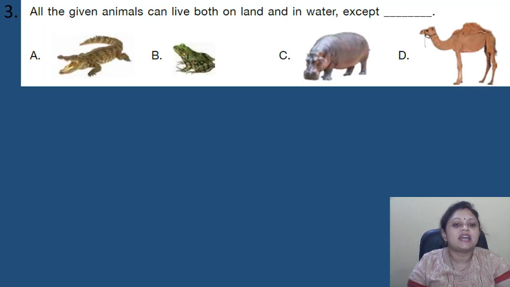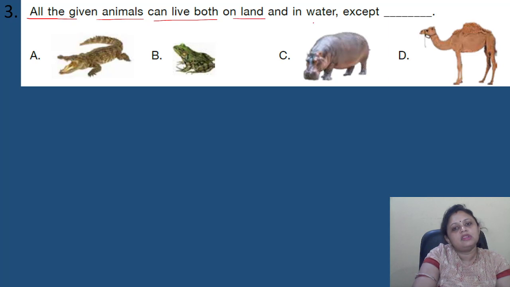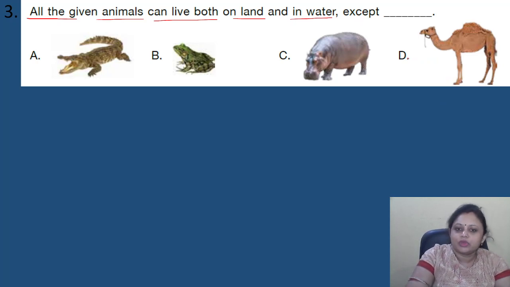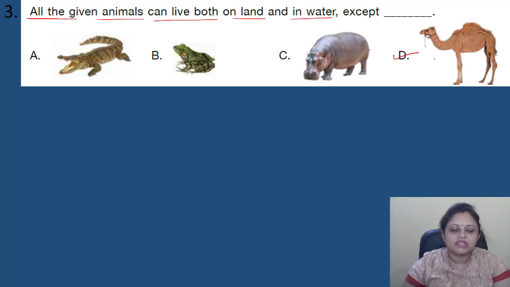Coming to the next question. All the given animals can live both on land and in water except dash. So A, B, C, D, four options are there. We have to find out all the given animals can live both on land and in water except what? Do you know the answer? If you know the answer, you can write in the comment section. Okay, so it is option D, that is camel. Camel lives on the land only, that is on the sand, but it does not live in the water. So the correct answer is option D.